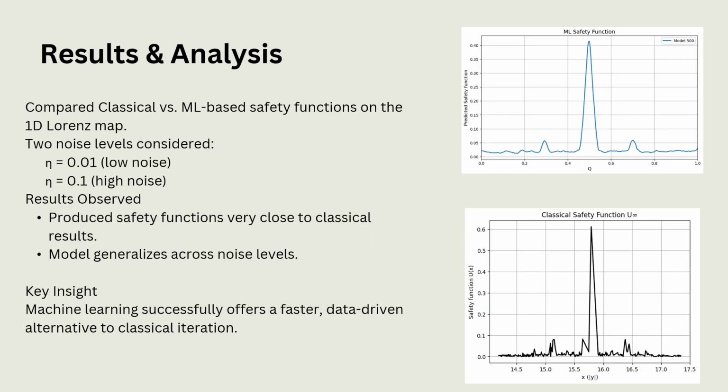Results and analysis. We compared classical and ML-based safety functions under two noise levels, eta equal to 0.01 and eta equal to 0.1. Both methods produced almost the same result at low noise, but as noise increased, the ML-based model showed better adaptability and faster computation. This proved that transformers can provide a data-driven and efficient alternative for chaos control.